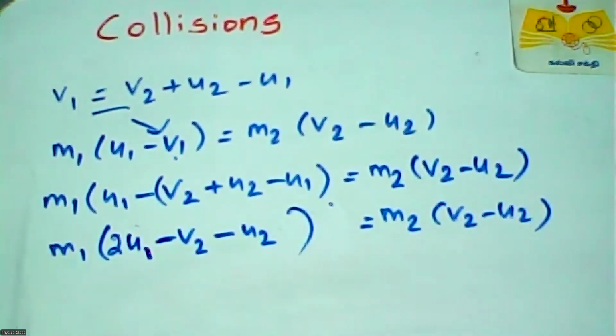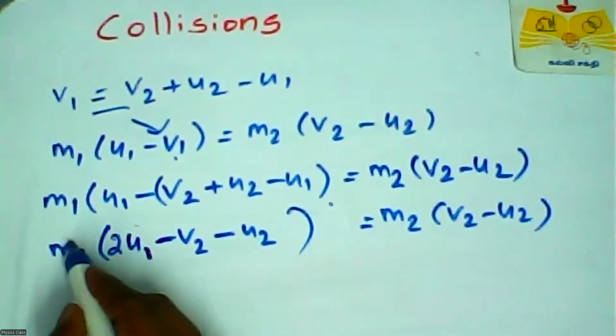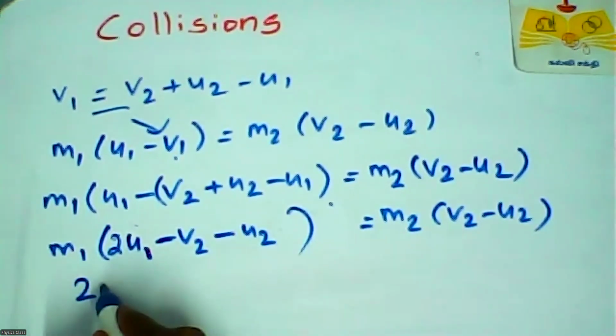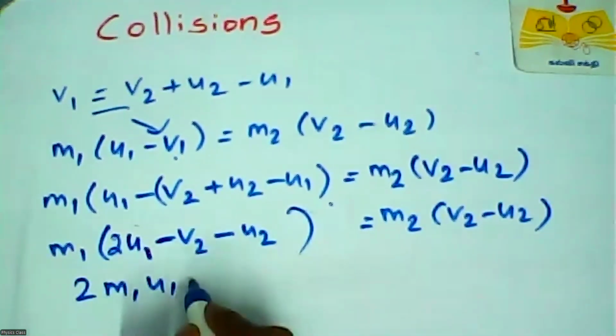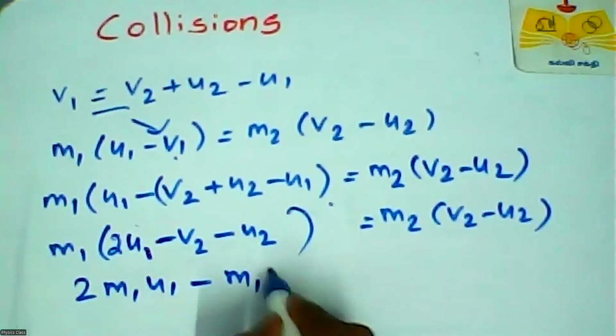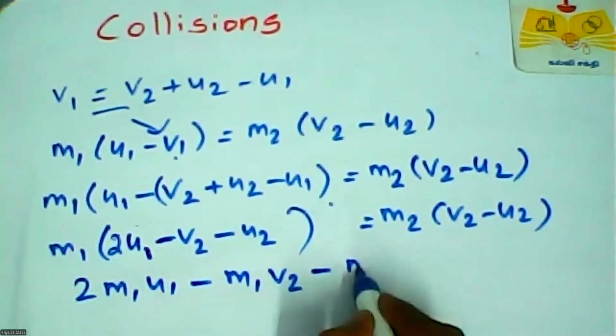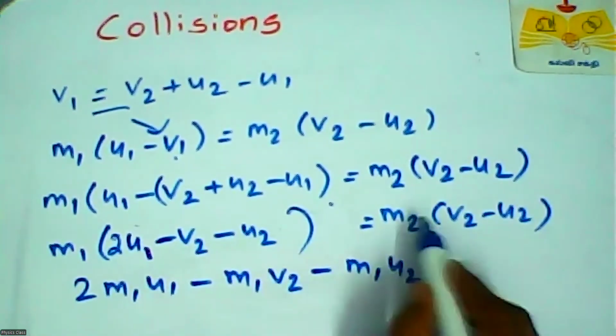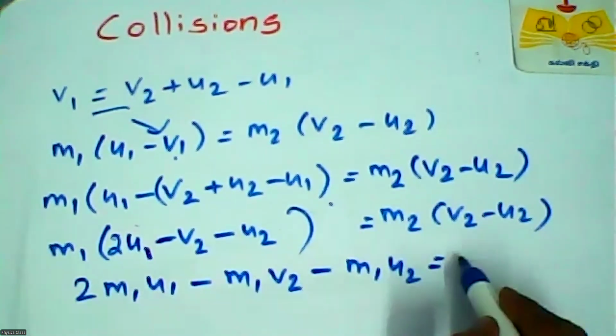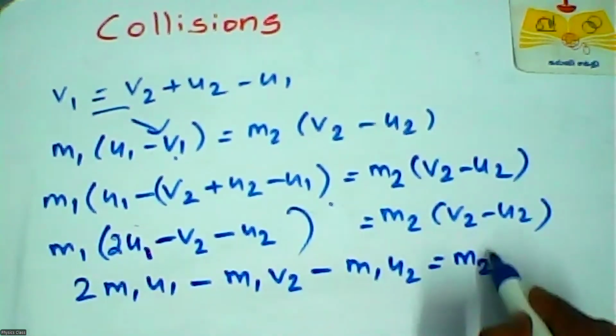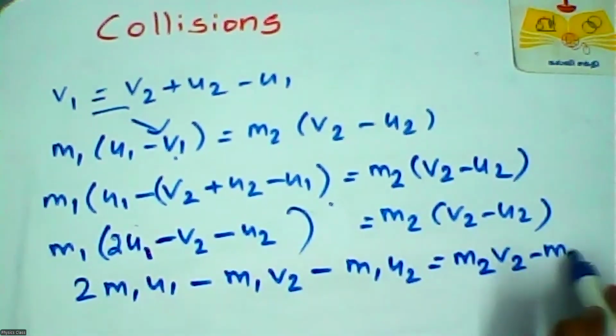m1 into 2 u1 minus v2 minus u2 equal to m2 into v2 minus u2. We can multiply m1 here. So 2 m1 u1 minus m1 v2 minus m1 u2 equal to, here m2 is multiplied by these quantities, so m2 v2 minus m2 u2.